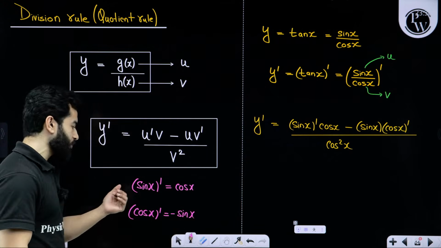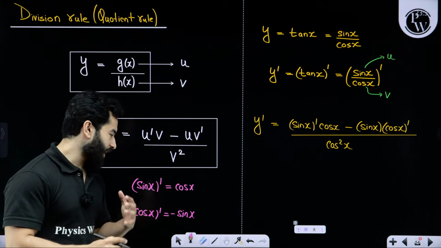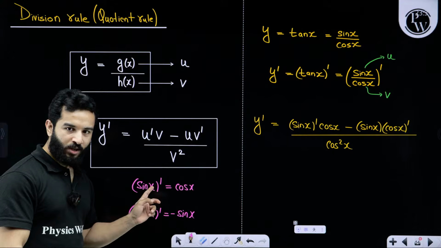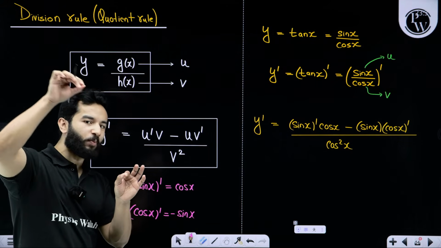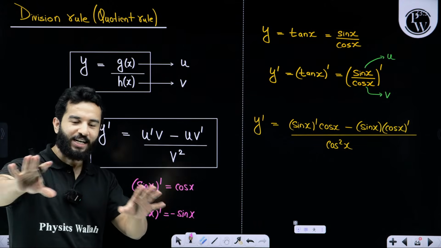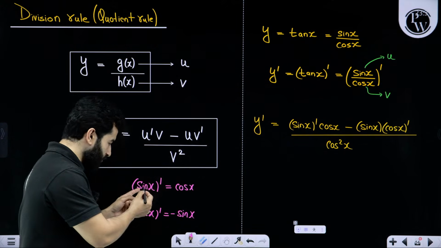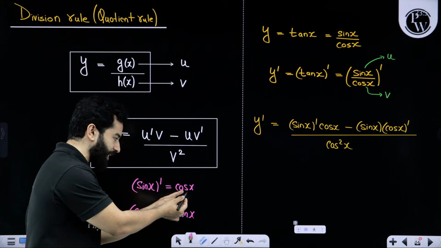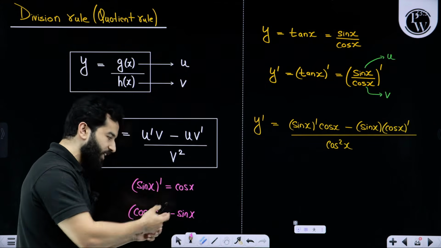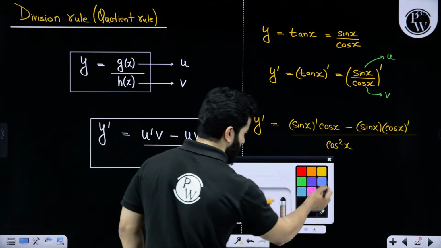You can ask me where the derivation of these two things is. Derivation is not in our course, but you can understand it graphically if you look at the graph of sin x and see how the slope changes at different points. Obviously you are not going to plot that, but if you think about it, the variation of slope of sin x looks exactly like cos x, and the variation of slope of cos x looks like negative sin x. So you need to remember at least these two, and then we can apply them here.